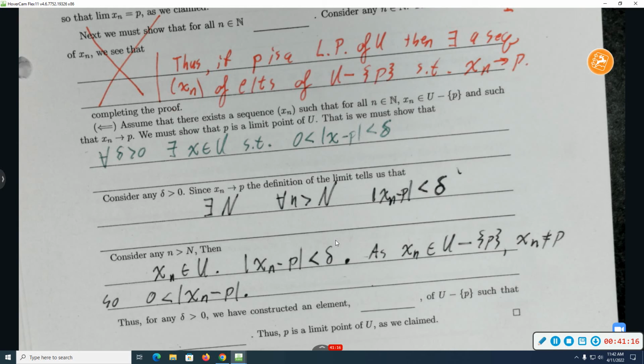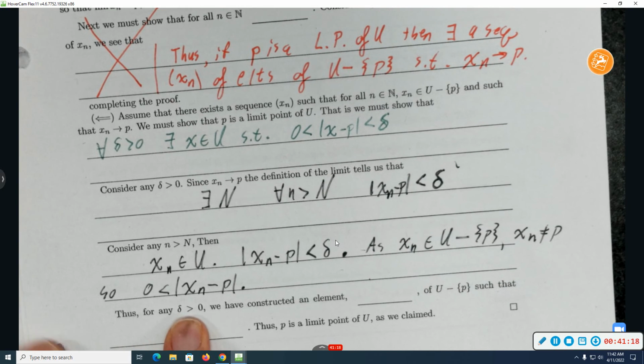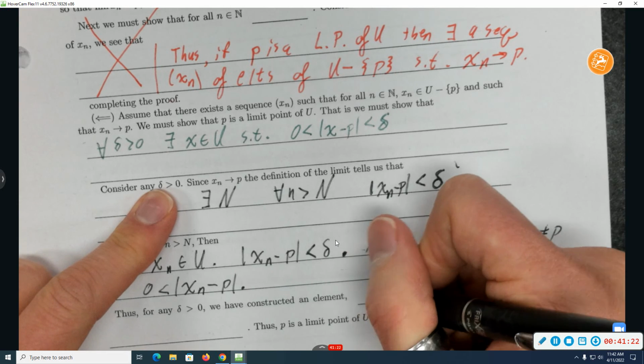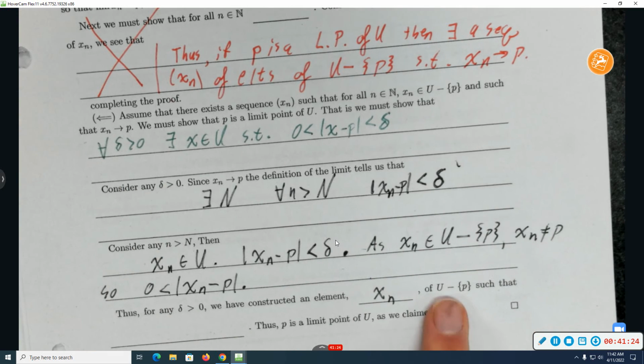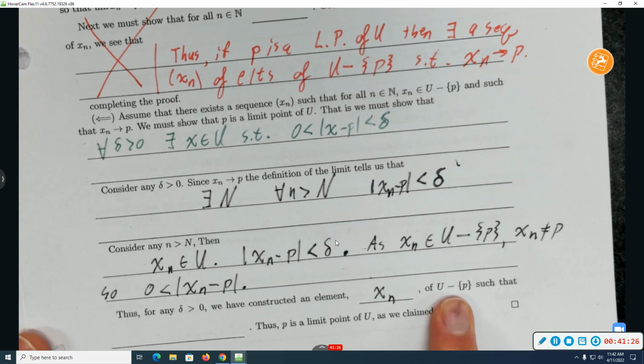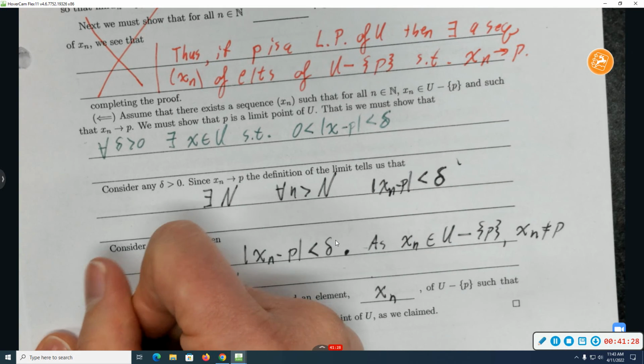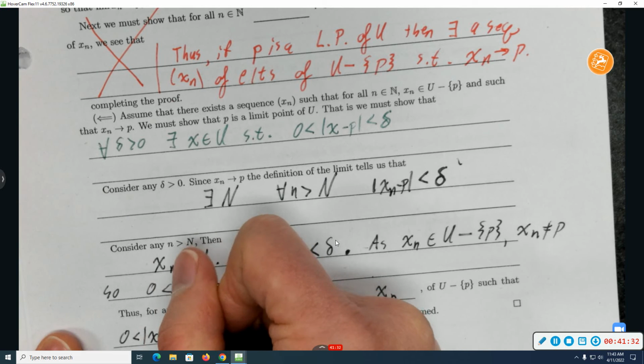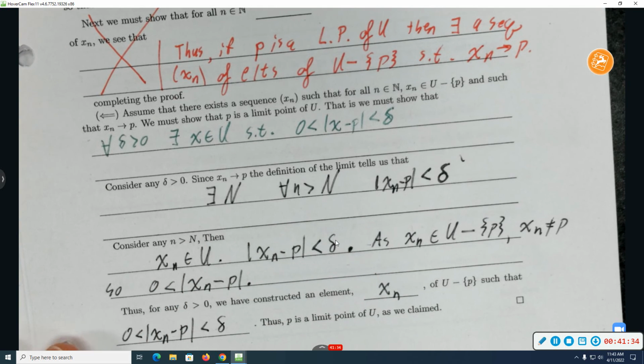Let's just summarize. Thus, for every choice of delta bigger than 0, because we started by considering any delta, we have constructed an element, which we called x sub n, of U set minus p, such that 0 is less than absolute value of x sub n minus p is less than delta. That's exactly the definition of a limit point. This thing is a limit point. That's exactly as we planned. Does that argument make sense?